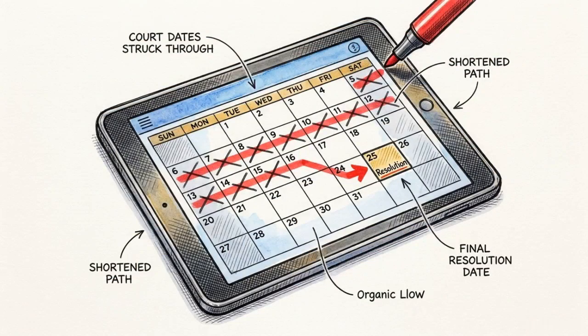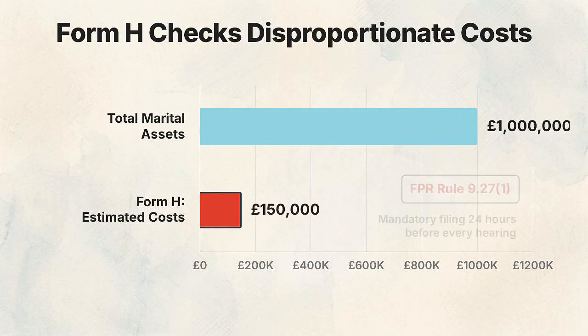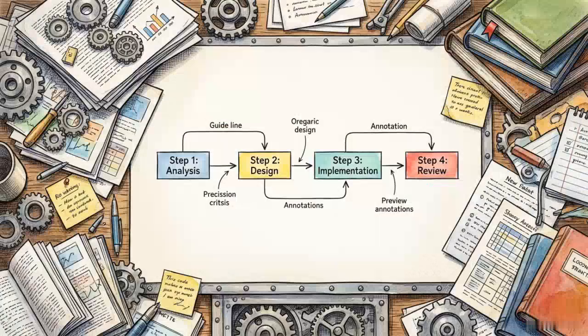If the parties agree on all case management directions 14 days prior to the hearing, they can use the accelerated procedure, bypassing the need for a personal court attendance. Parties must also file Form H at this stage, providing an estimate of legal costs to ensure they remain proportionate to the total dispute. The FDA consolidates unilateral posturing into a court-managed roadmap toward resolution.